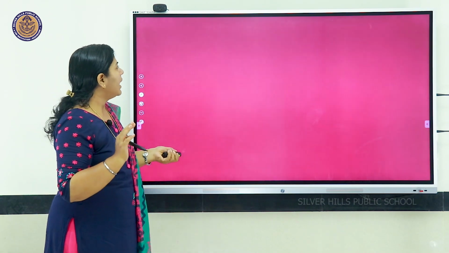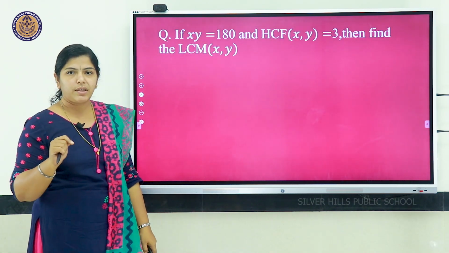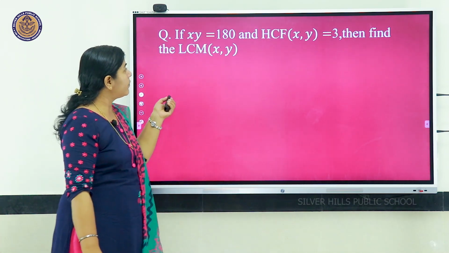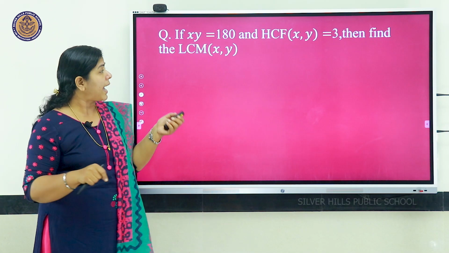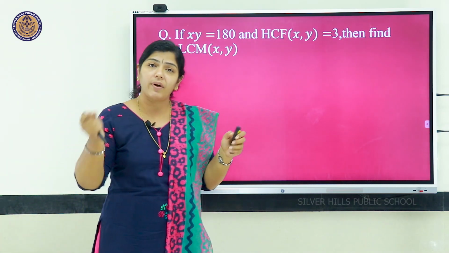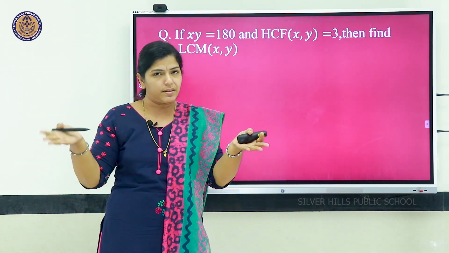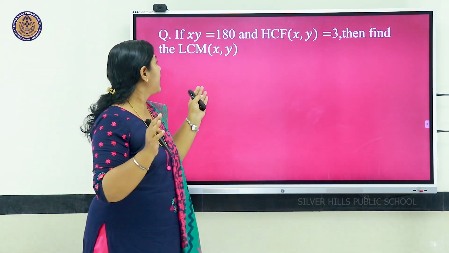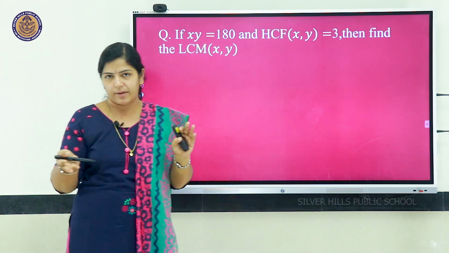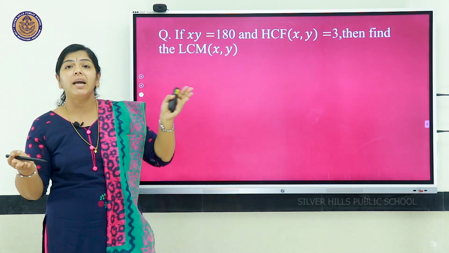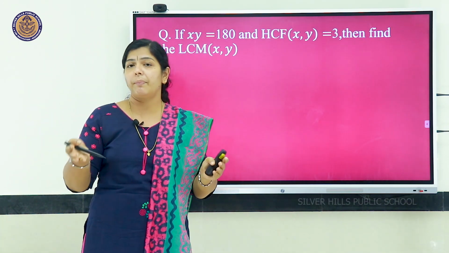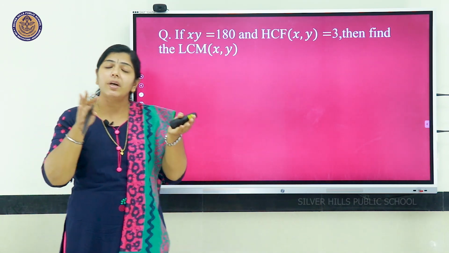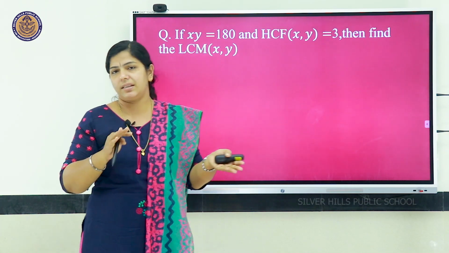Okay. Now, next we will move on to the next question using the relationship of HCF and LCM. That is, if xy equal to 180 and HCF of x and y, denoting any two numbers, is 3, you are asked to find the LCM of x and y. Okay, this question you might have seen, it is the first question of the sample paper which the board has given this year.